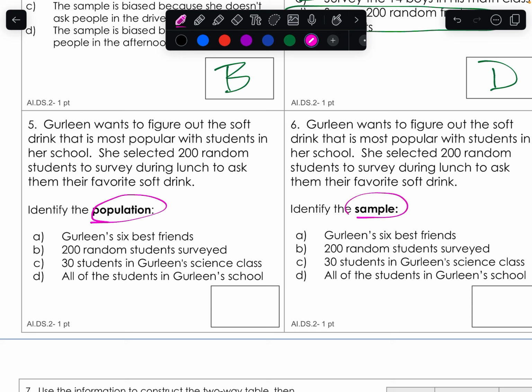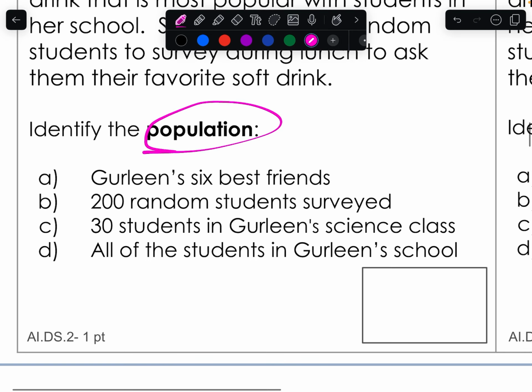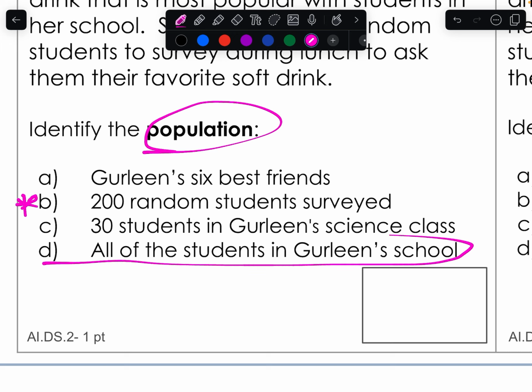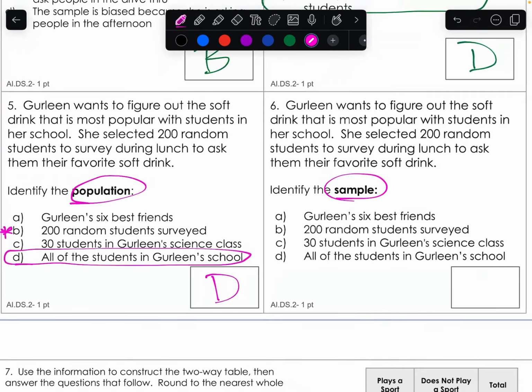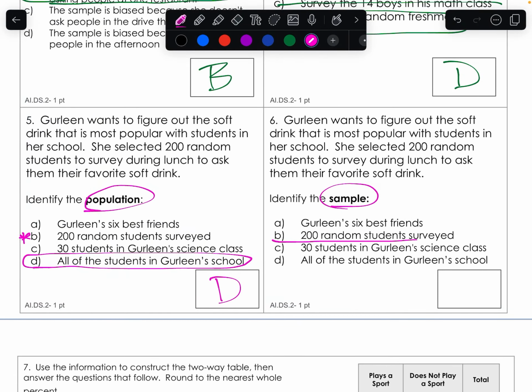What's the sample? All the ones we've been doing, we are taking a sample of the population. So the population is the whole thing. So 200 random students is a sample of all the students. So the population is D, where the sample is 200 random students. That's the sample of the whole population.